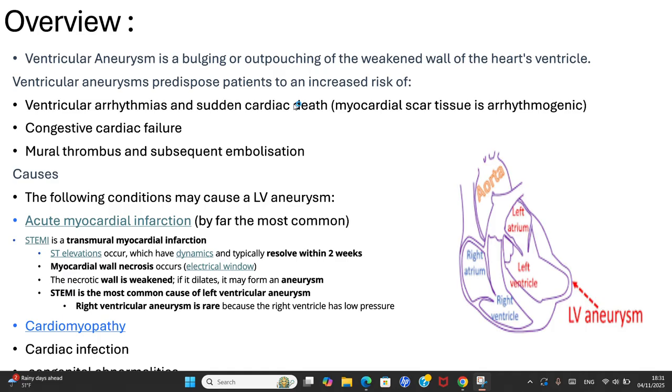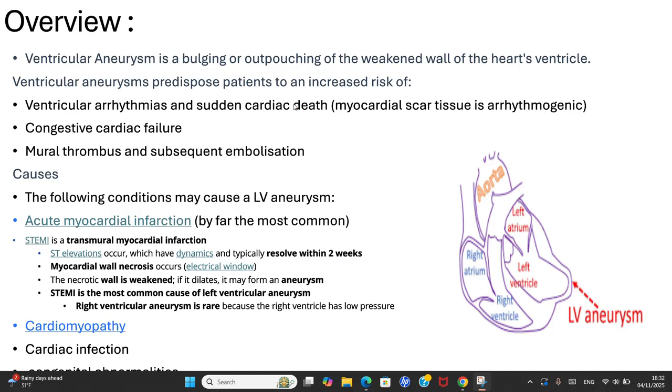There are lots of causes of left ventricular aneurysm. Here we are talking mainly about left ventricular aneurysms because right ventricular aneurysms actually are very rare. So we will just focus on left ventricular aneurysms.